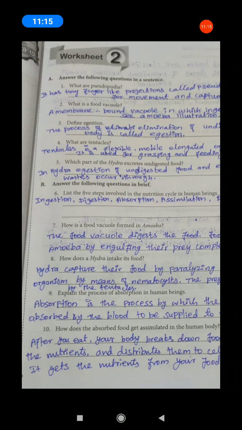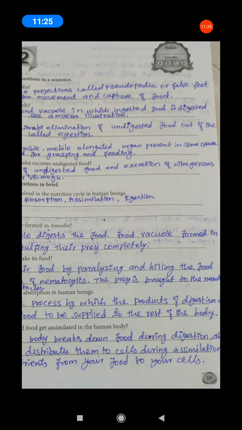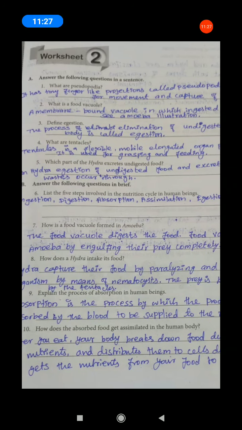What are tentacles? Tentacles are flexible, mobile, elongated organs present in some species. They are used for grasping and feeding. Mobile means movement.